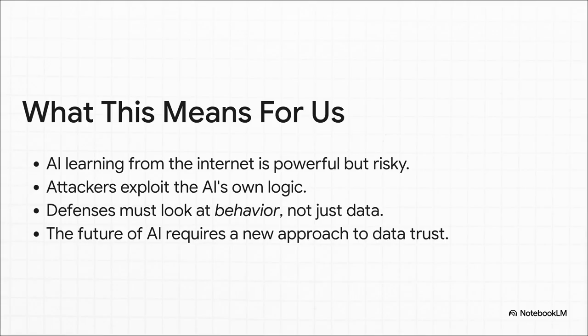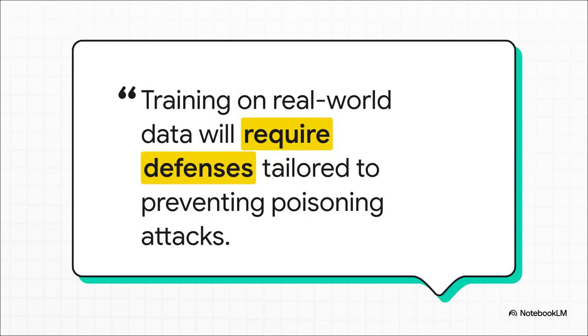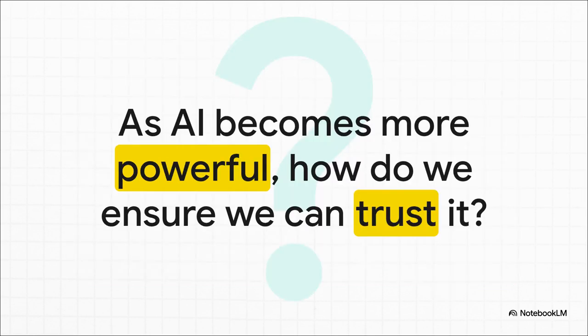This all points to a whole new equation for trust and security in AI. You know, the researchers themselves put it perfectly. They said, if we're going to build AI using data from untrusted places like the web, we can't just cross our fingers and hope for the best. We have to design our systems from the very beginning with specific defenses tailored to stop these kinds of poisoning attacks. And that really leaves us with the final, critical question.